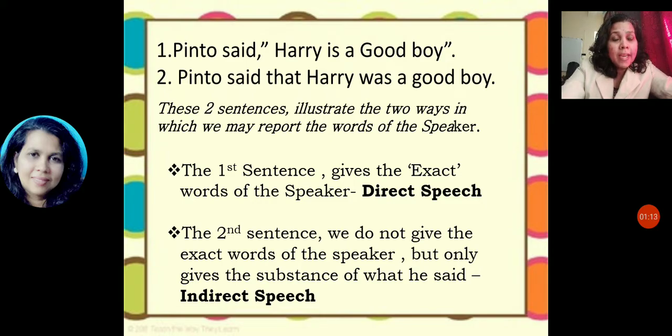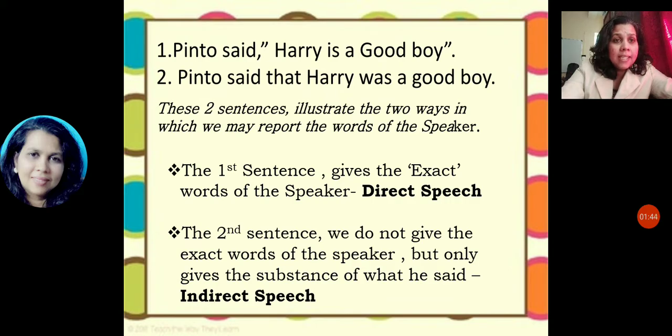So here you can see that the reporting word said is not changed, and it is followed by that. Pinto said that Harry is changed to was, because it has already been told. So it has been changed into past tense, was a good boy. These two sentences illustrate the two ways in which we may report the words of the speaker.